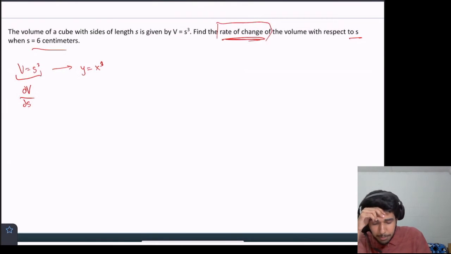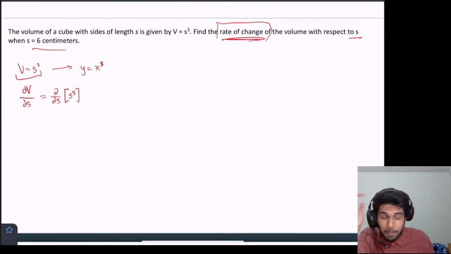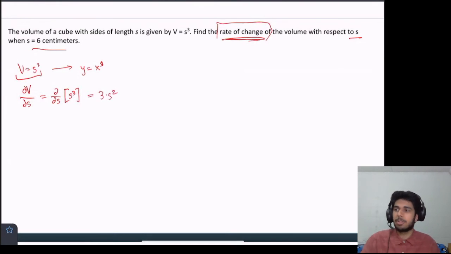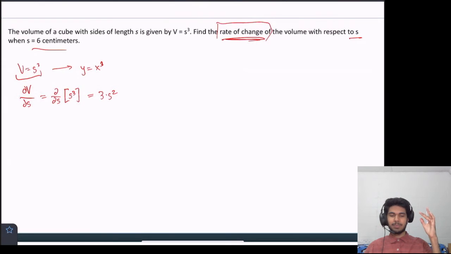And the same rules apply. This is equal to d ds, because we're taking it with respect to s, of s cubed. And that's just a simple power rule. That's equal to 3 times s squared, just by the power rule. So that's saying the rate of change of volume when s equals some value is 3s squared.